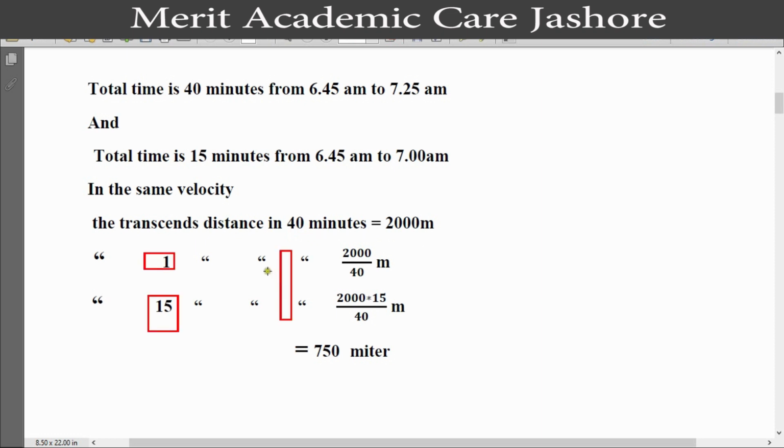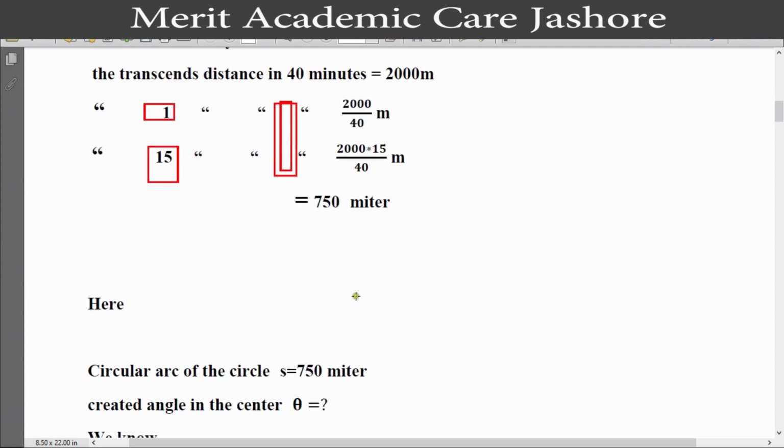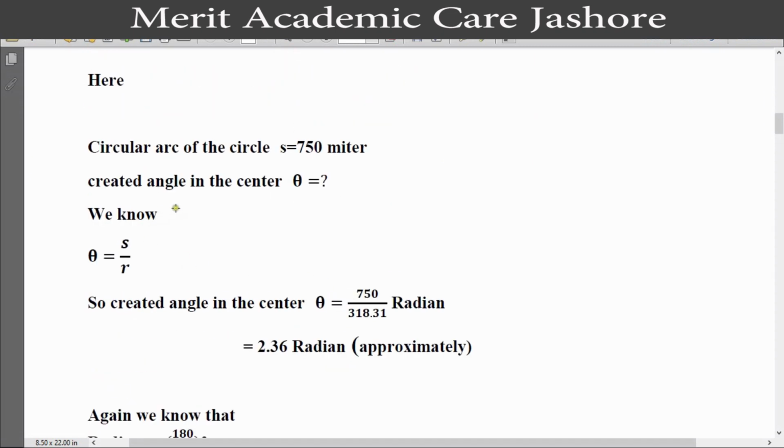So 40 minutes equal to 2000 meter, 1 minute equal to 2000 by 40 meter and 15 minutes equal to 2000 times 15 by 40 meter. If we calculate, then we get 750 meters. Here the circular arc of the circle S equal to 750 meter.